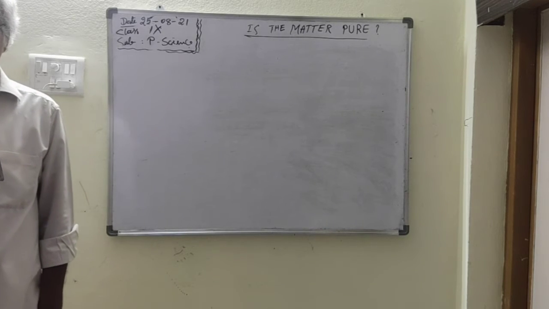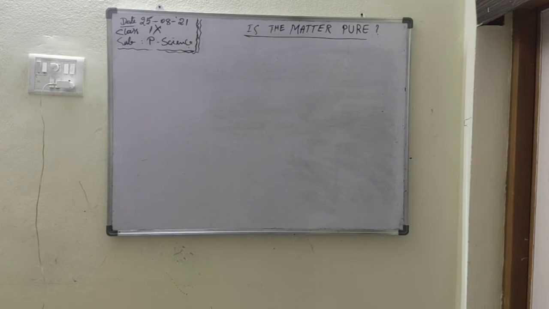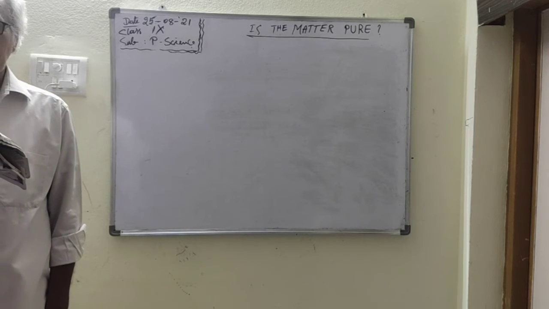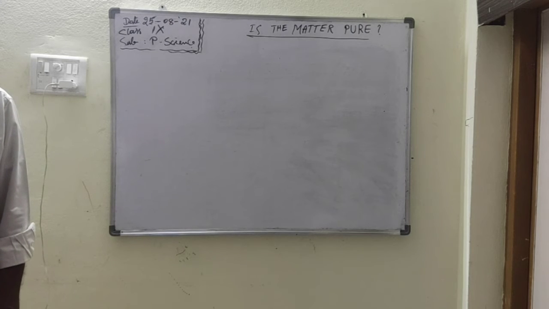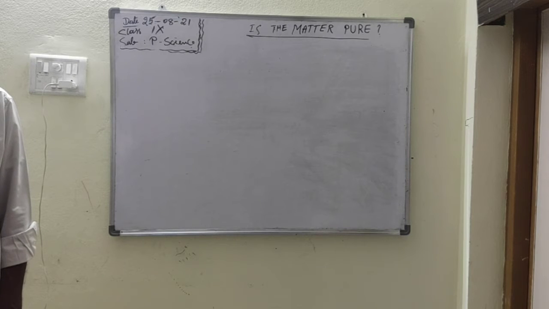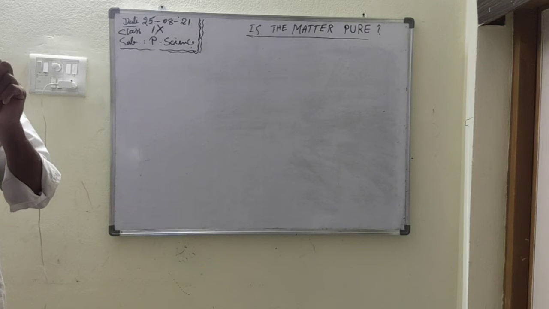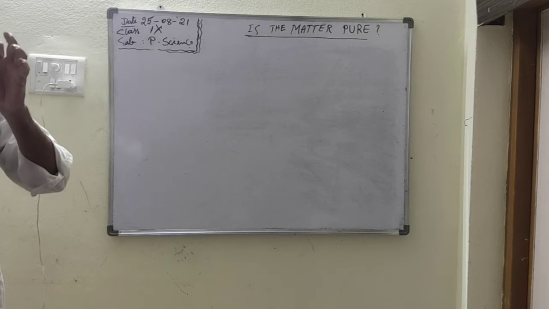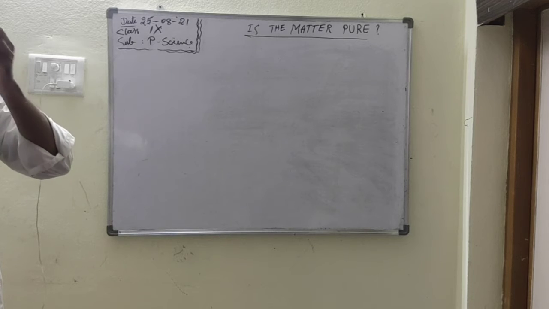Solute means the component which is dissolving in a solvent. So a small quantity of substance dissolved in a large quantity of solvent is called solute. Dissolve means the distribution of one substance into another substance homogeneously. Dissolve means a component breaks into simple particles and they distribute through the space in the other component.